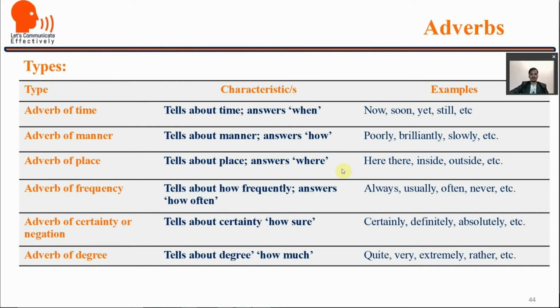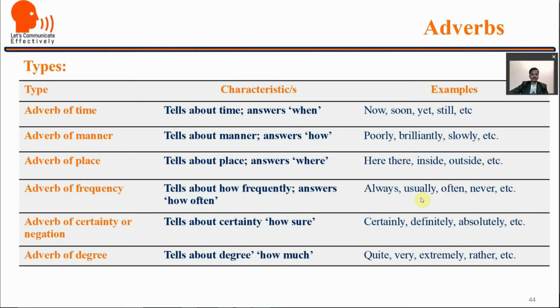Adverb of place tells about place and answers where. I had kept my assignments on the table. So here, there, inside, outside, on, etc. Adverb of frequency tells about how frequently or answers how often, like always, usually, often, never, etc.